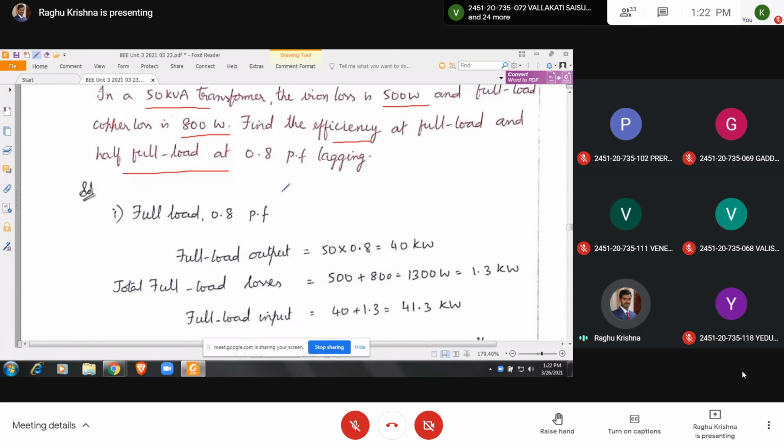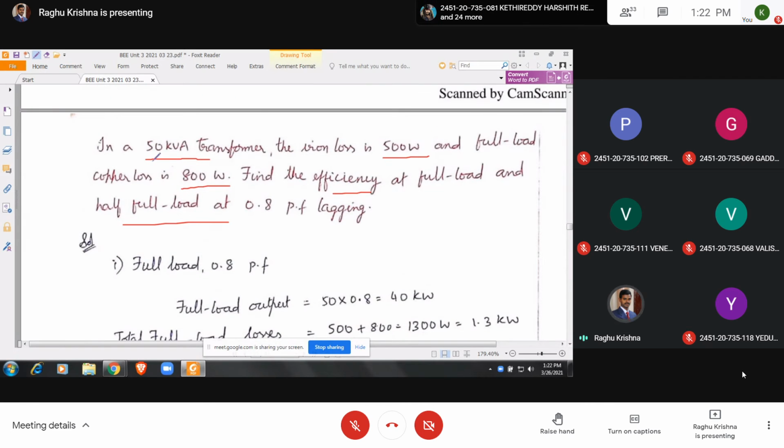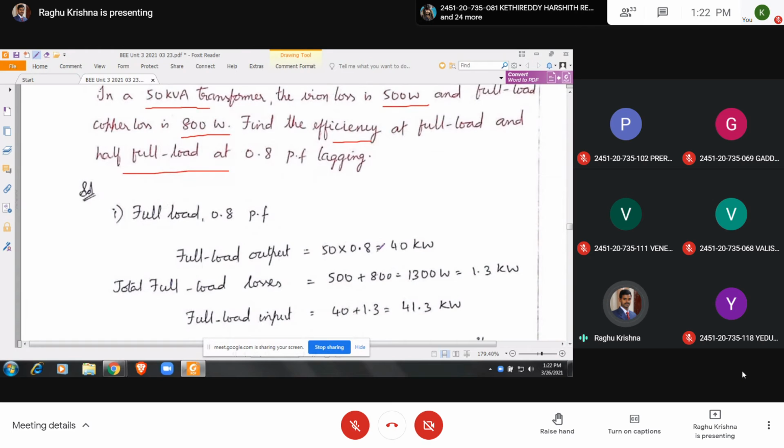Now let us take this formula. What about the full load output? As I told you, kVA into power factor. Full load means we have to take the 50 kVA. 50 kVA into 0.8, you are going to get 40 kilowatt. And what about the total full load losses?